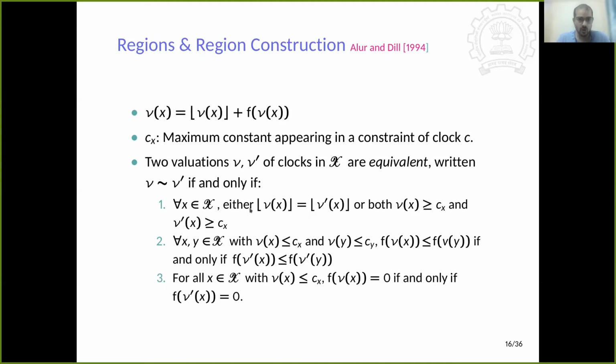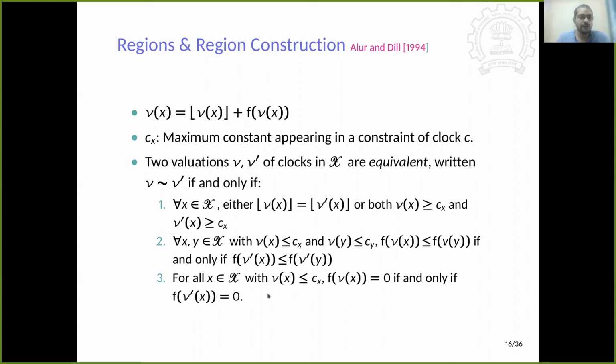Given two valuations, we define an equivalence relation such that v and v prime are equivalent if and only if for all clocks in X, either their integral parts are the same or both valuations are greater than the maximum constant of the clock, or if both integral values are less than the maximum constant, then the order of the fractional parts must be the same in both valuations.